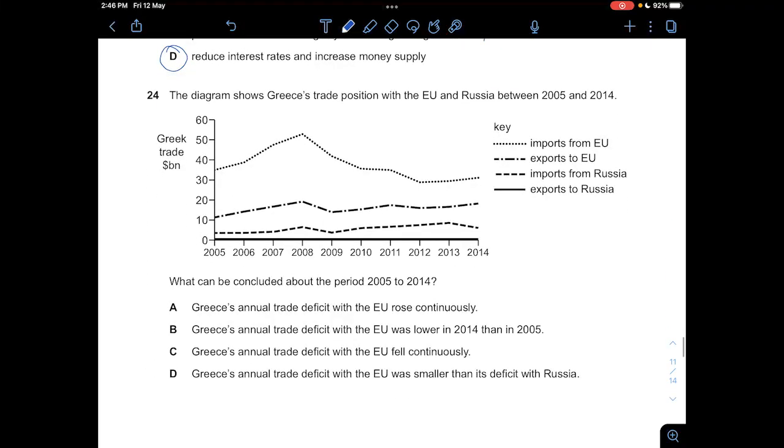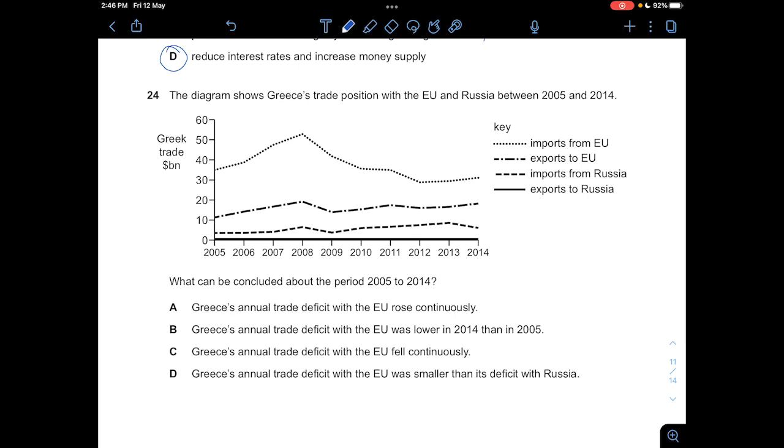Question 24: the diagram shows Greece's trade position with the EU and Russia between 2005 and 2014, and what can be concluded about the period 2005 to 2014. So you can see that for trade, at around 36 billion in 2005, that will be your imports from the EU. It increases, and then it decreases, and then increases again. And then exports to the EU are lower than your imports from the EU. So that means that Greece's annual trade deficit with the EU is basically present.